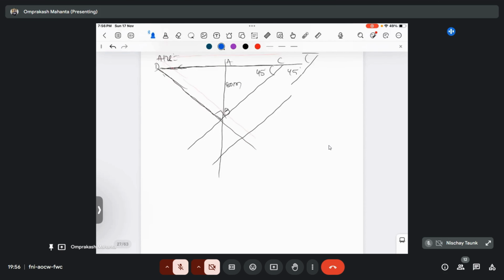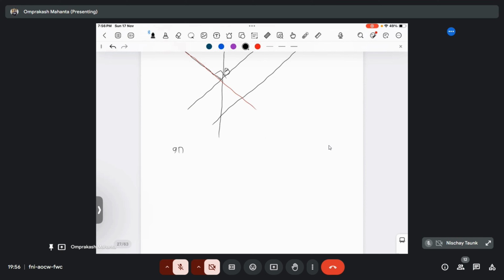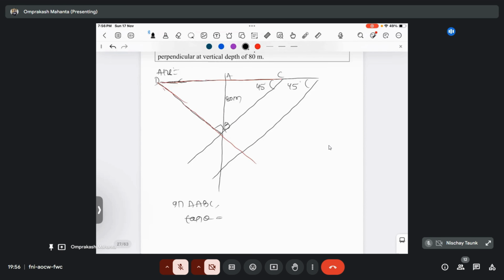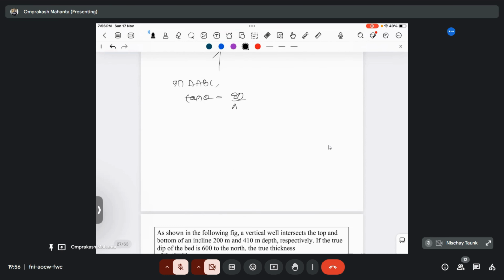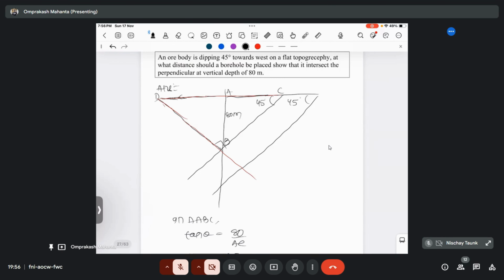so in triangle ABC, tan theta is P by B, tan theta equals P, that is AB 80, by AC. So AC will become 80 by tan 45. So tan 45 value is 1. So AC is 80 meter. It is 80 meter and it's 90 degree.